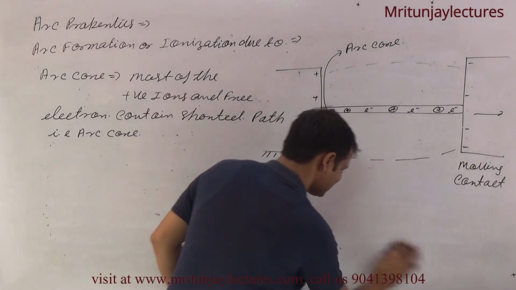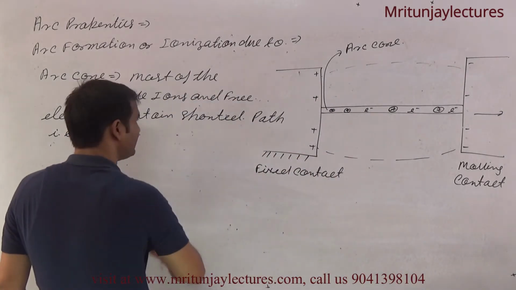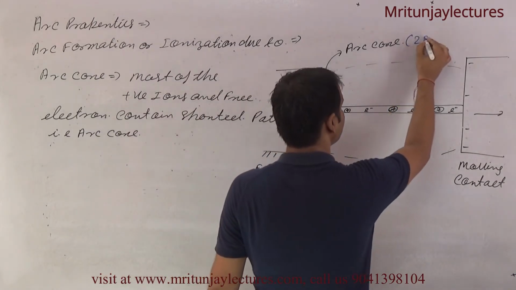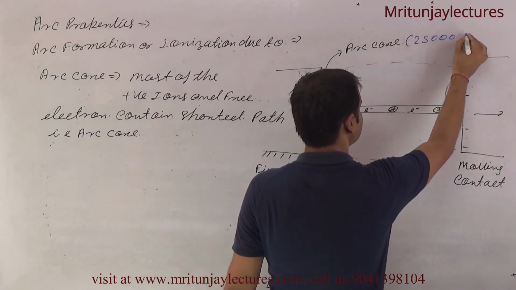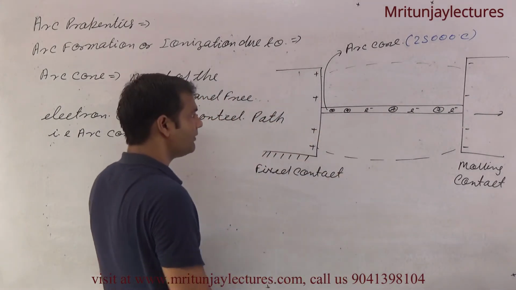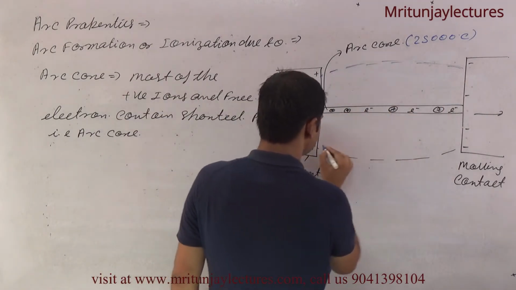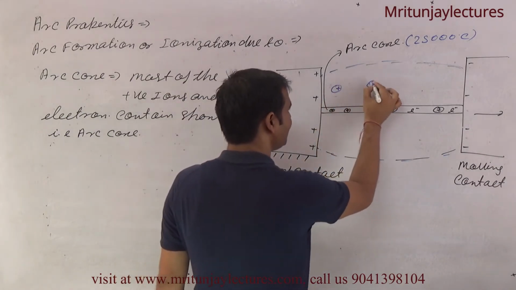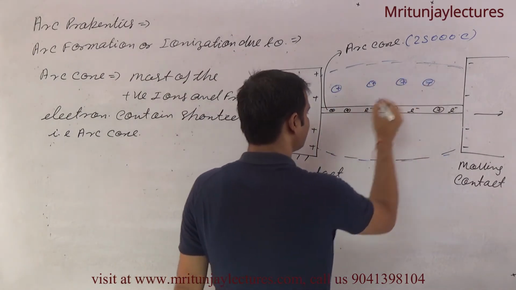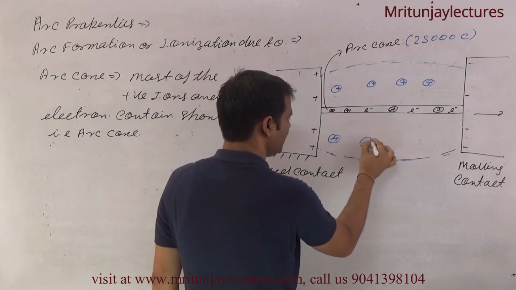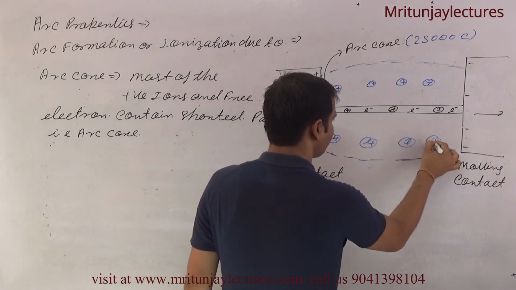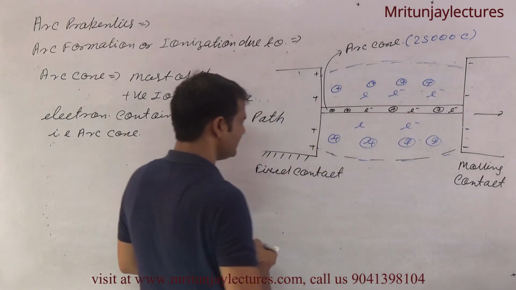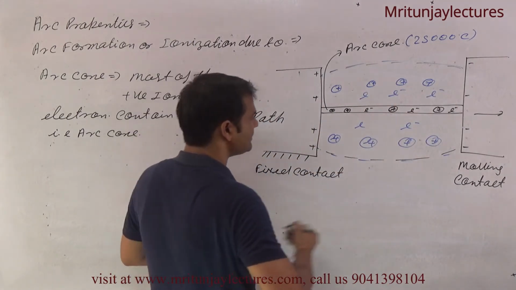Now this arc core temperature is up to 25,000 degrees centigrade. After that, in this region positive ions and free electrons are available, and that is the ionized medium.